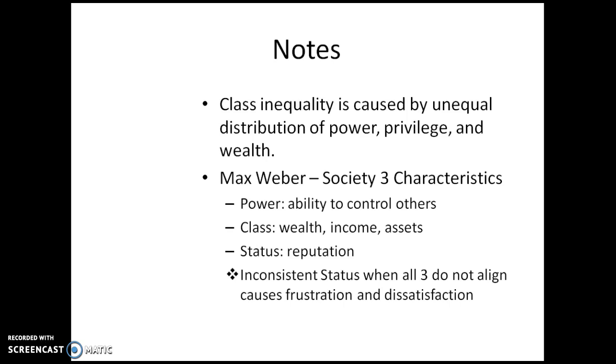However, his status and reputation was very high. People had a lot of respect for Thomas Jefferson. What we notice about this is that he had inconsistent status because all 3 things did not align for him. That can cause frustration and dissatisfaction amongst individuals when they don't have all 3 align, so either all 3 being high, or all 3 being low, or all 3 being somewhere in the middle.